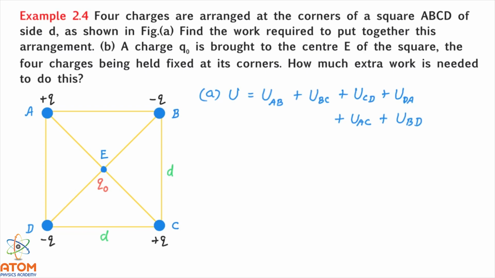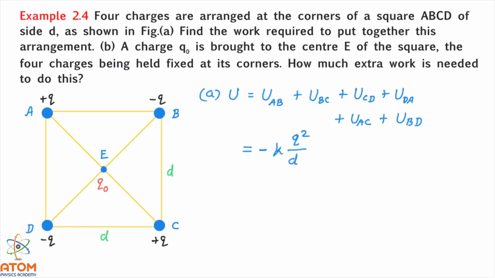So the equation of UAB will be k q square upon d, but here one charge is positive and the other is negative, so we have to put minus. That means the potential energy UAB can be written as minus k q square upon d. I repeat, the first charge is positive, the other charge is negative, but both are q only. That's why here it will be minus k q square upon d.